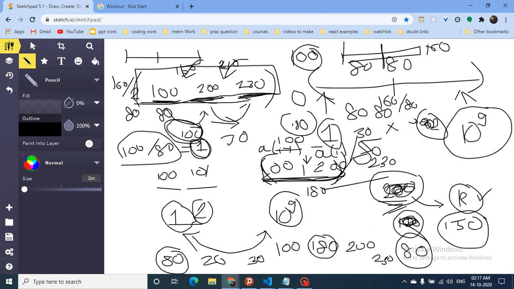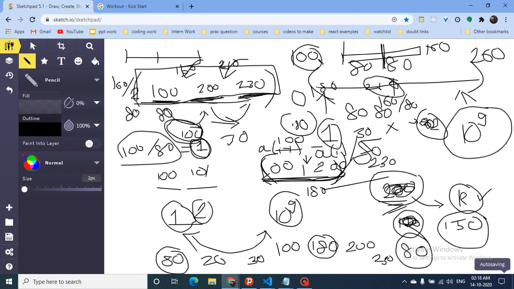If this is 100 and the next difference is 160 plus 100, which is equal to 260. If I insert 180 at this point, and again 180, so 80 plus this, it will become 260.